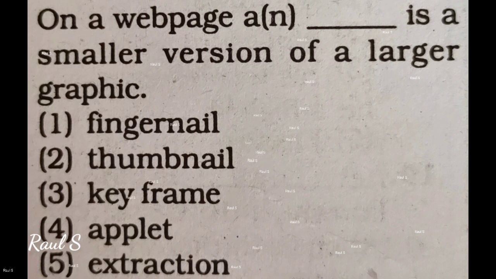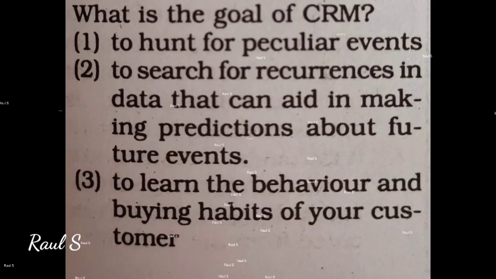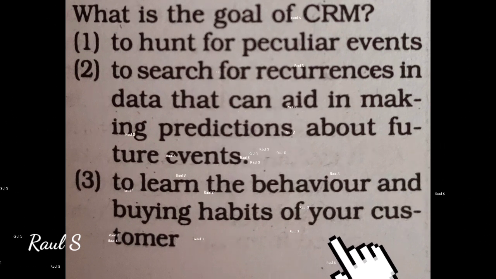On a web page, dash is a smaller version of a larger graphics. Answer is thumbnail. What is the goal of CRM? Answer is to learn the behavior and buying habits of your customer.